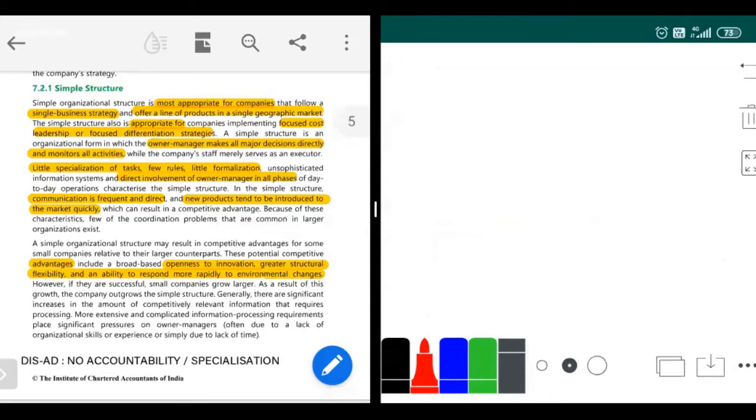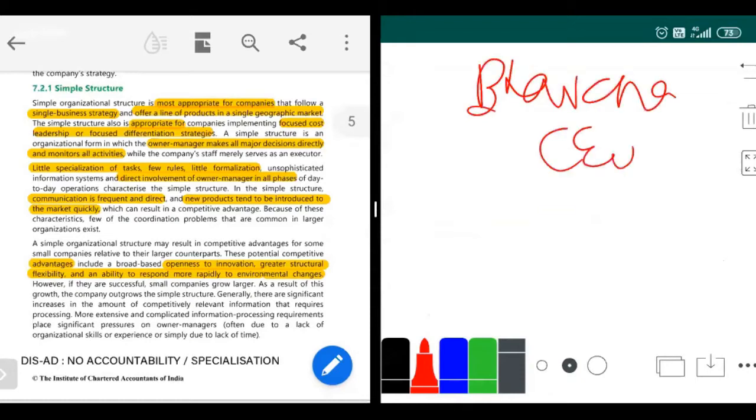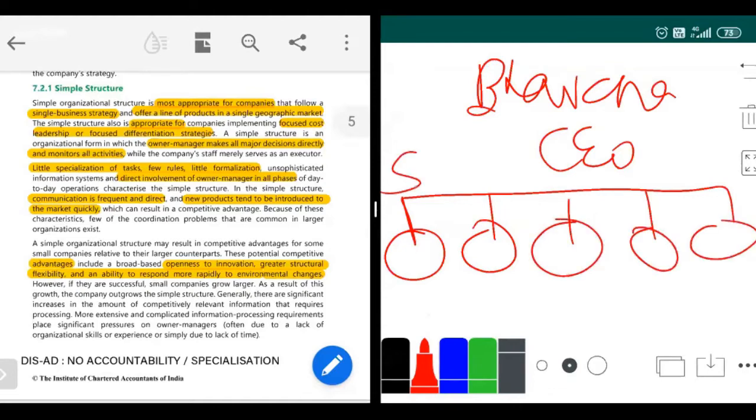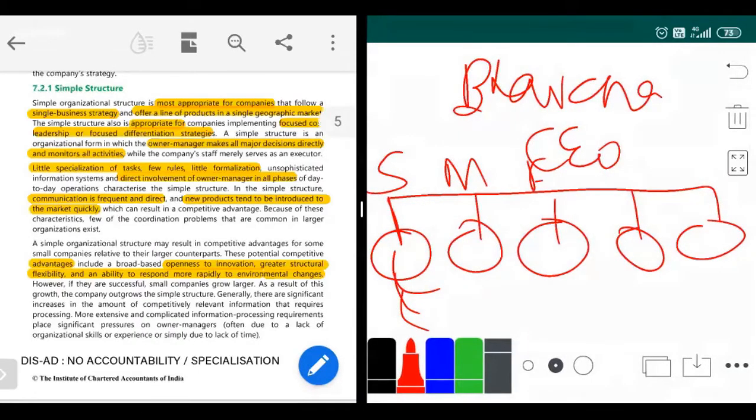Okay, thanks. Yeah. So in my functional structure, my name is Bhavna. I will be the owner. I'll be the CEO of my sari company, and under me I will start a lot of functions, and for each function I'll keep a manager. Suppose I have the function of sales, I have marketing, I have finance, and all of these functions I'll have. And under them I'll have a manager. For each function I'll have a functional manager, and under those functional managers there will be a few employees working.